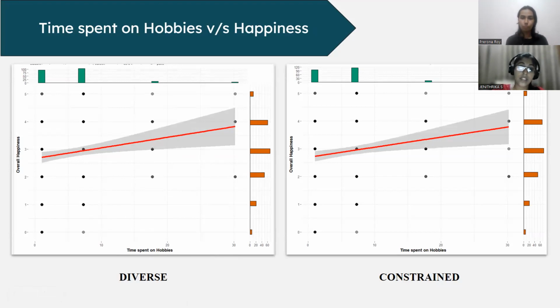But again, we cannot state it or conclude it because we haven't done the statistical tests to prove this relationship. And we'll be doing it in near future to prove this relationship between time spent on hobbies and overall happiness of a person.